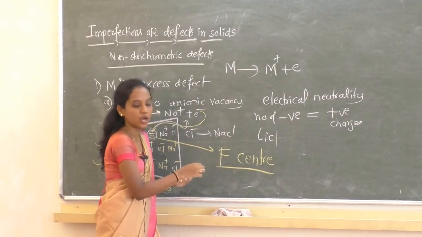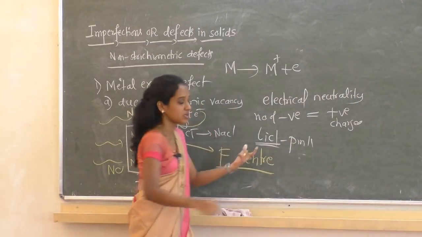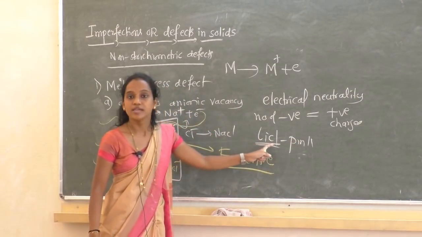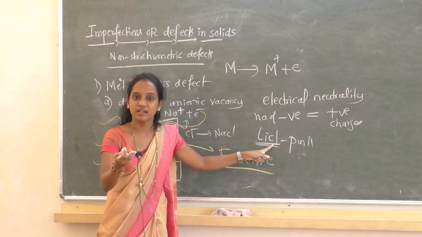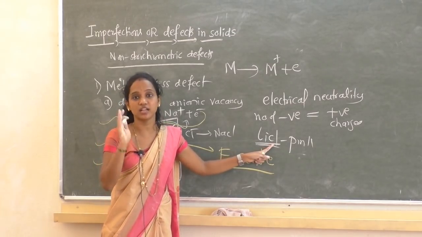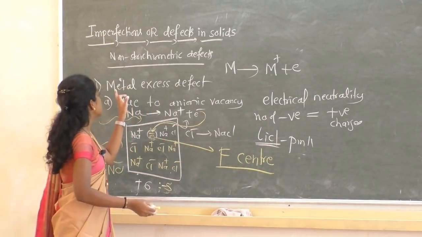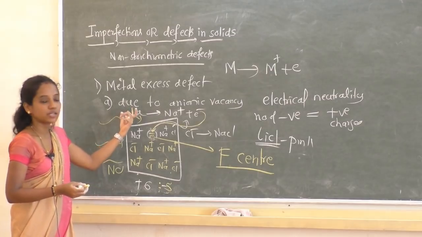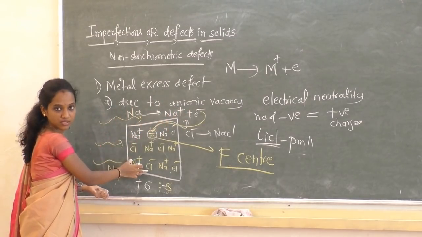Lithium chloride, one more type of solid, looks pink in color. Why is it pink? Again due to the presence of F center. Even potassium chloride, KCl, is violet in color because of the F center. Clear? So that is the first type of metal excess defect, due to anionic vacancy.